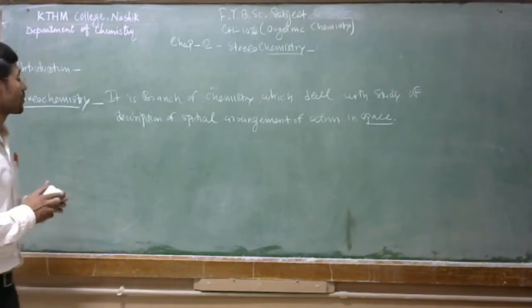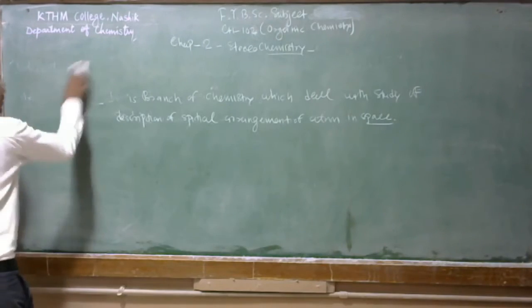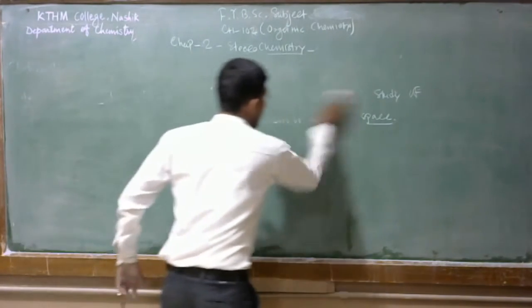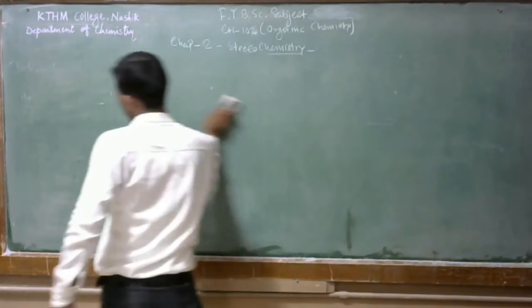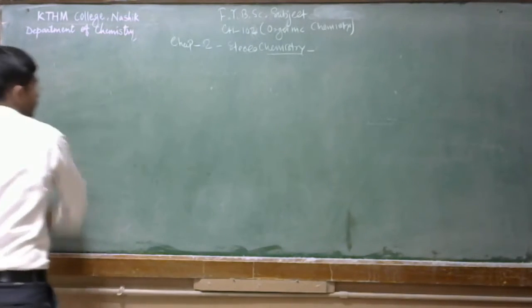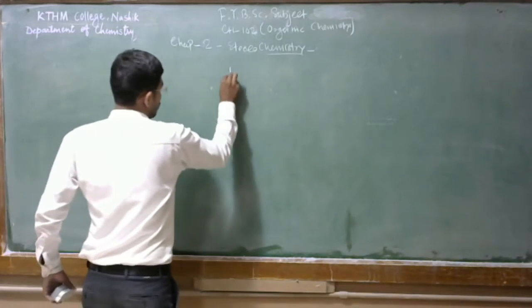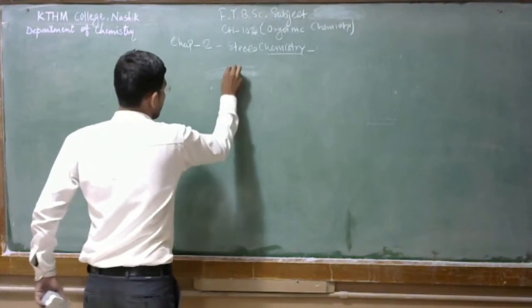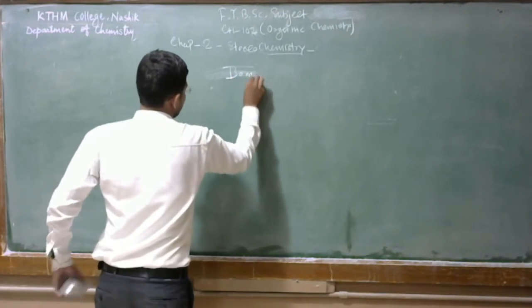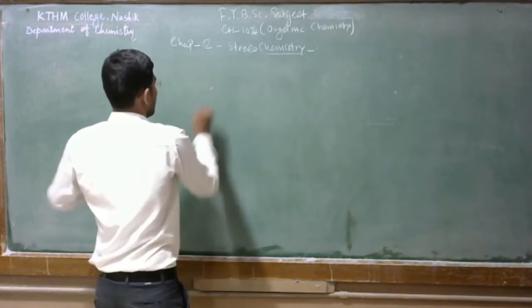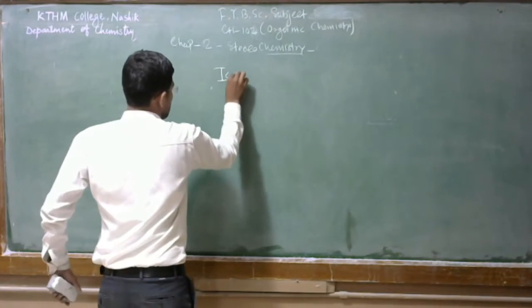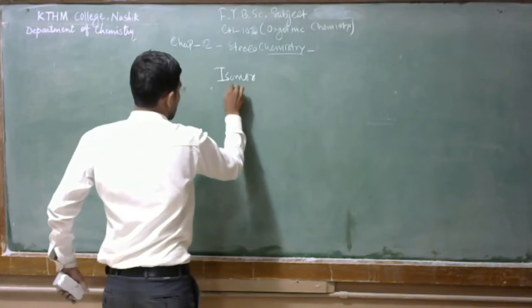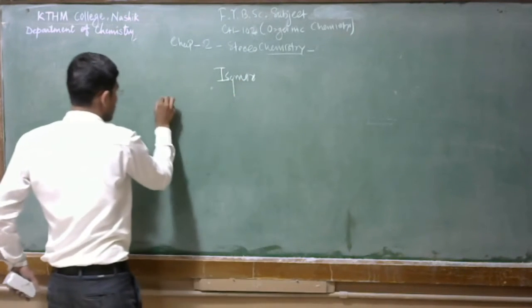So after this we classify isomers. Isomers are broadly classified into two types.